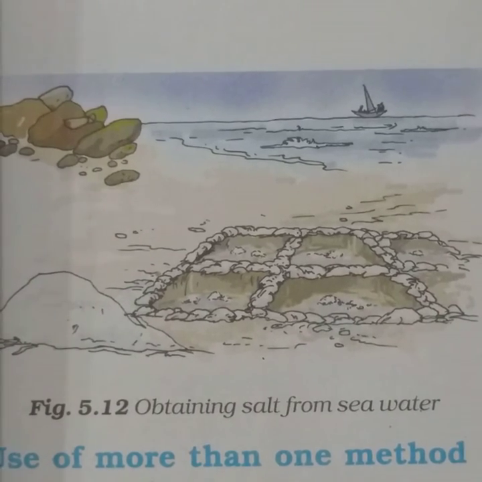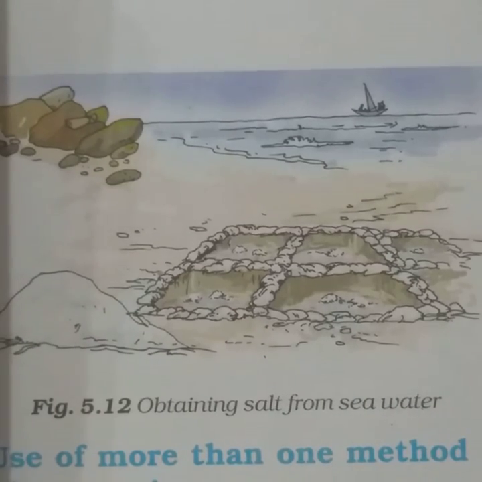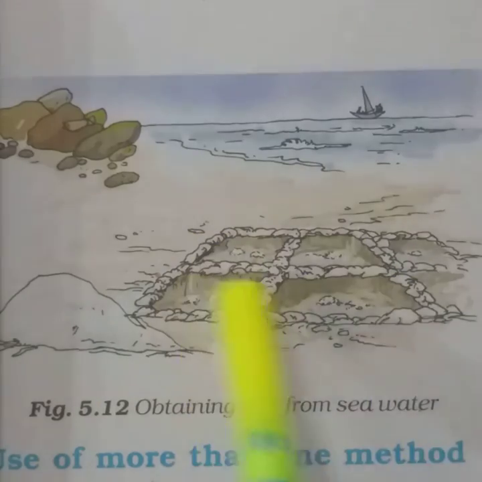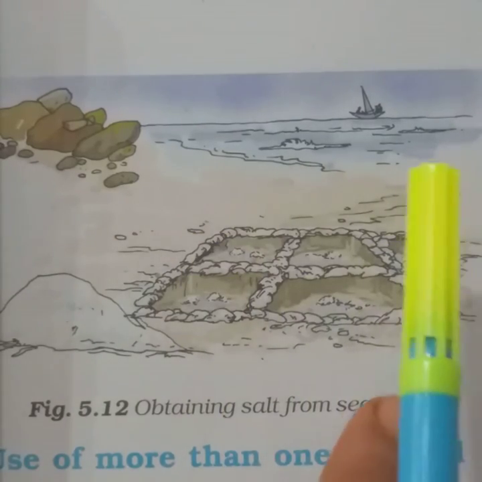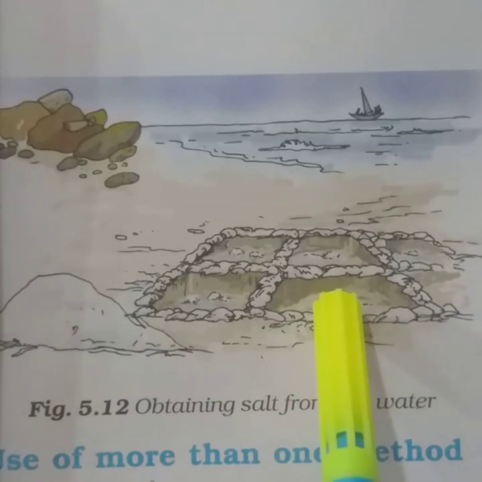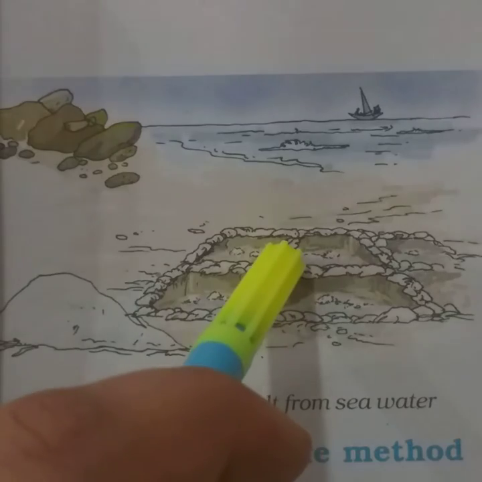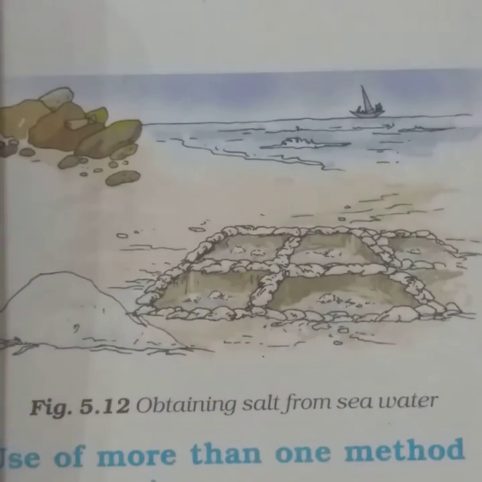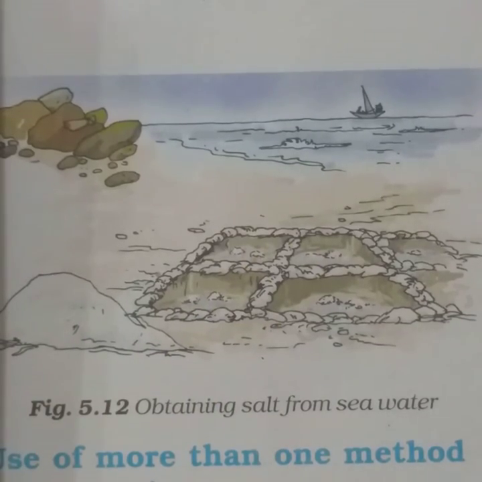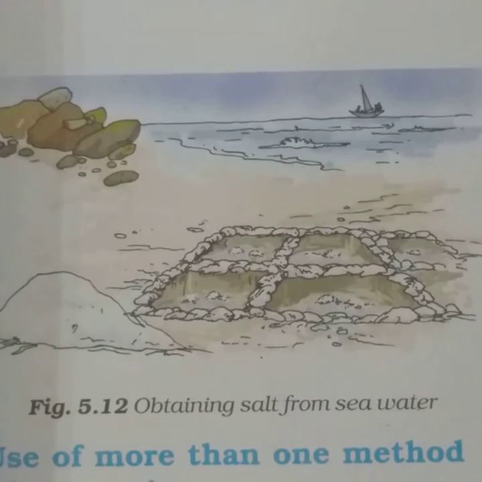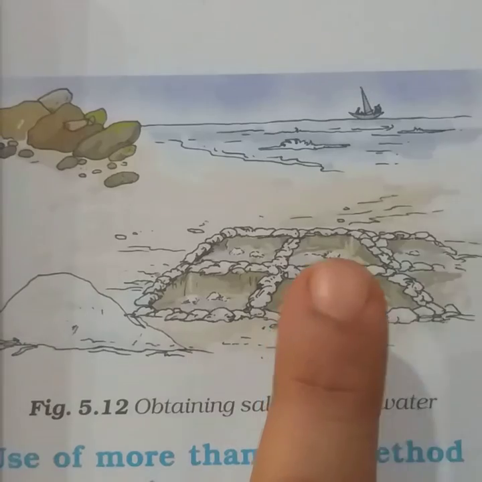When seawater is allowed to stand in shallow pits, here you could see these shallow pits are purposely made. The water gets heated by the sunlight and slowly turns into water vapors.